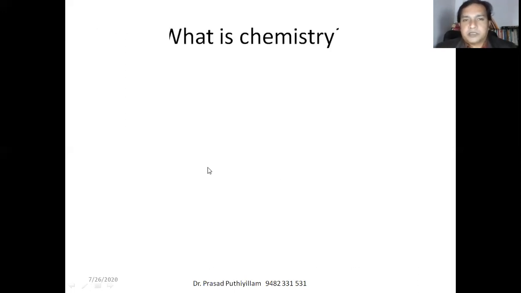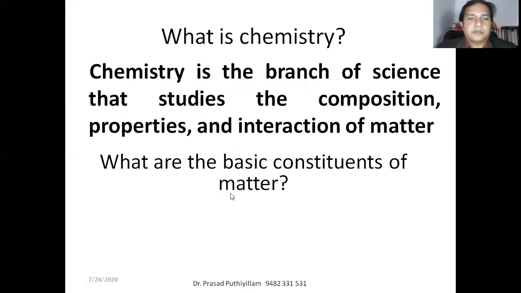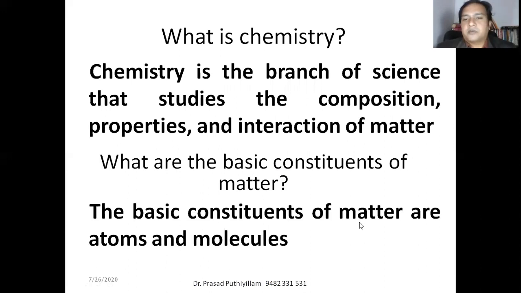Okay, some of the questions that may come to first PUC or 10+1 students in the question paper. What is chemistry? Chemistry is the branch of science that studies the composition, properties, and interaction of matter. What are the basic constituents of matter? The basic constituents of matter are atoms and molecules.